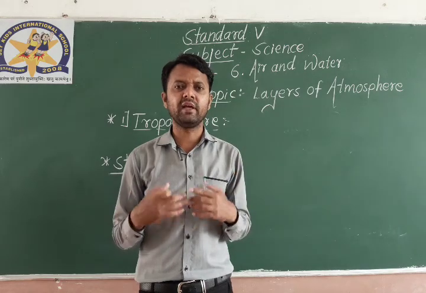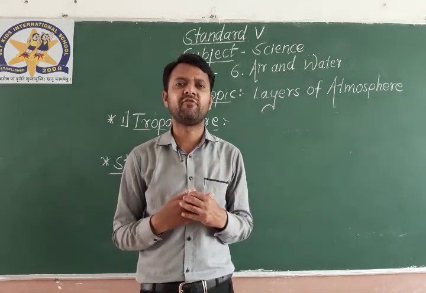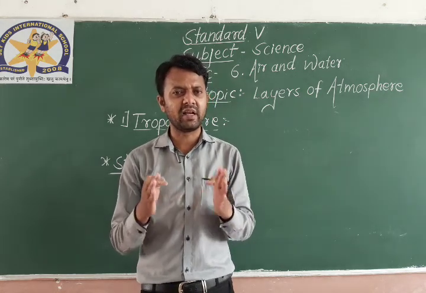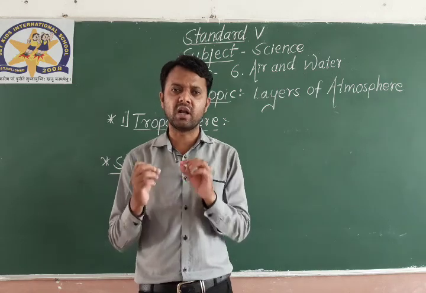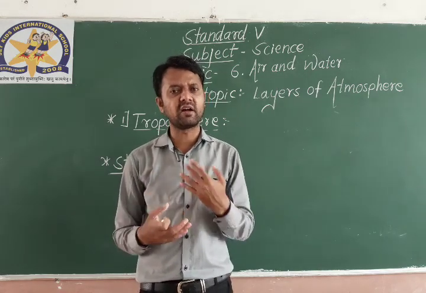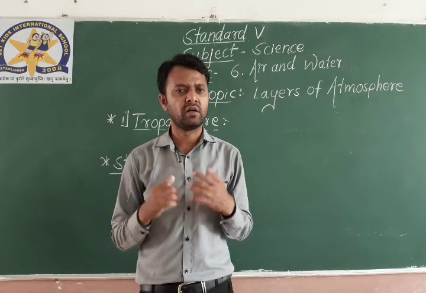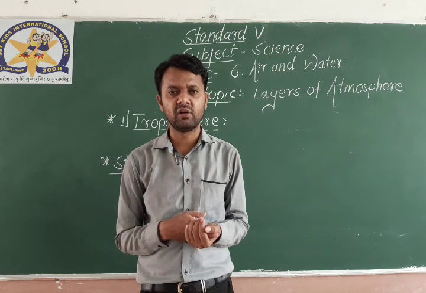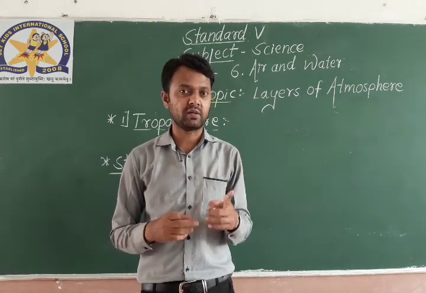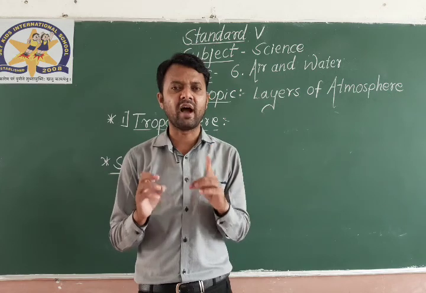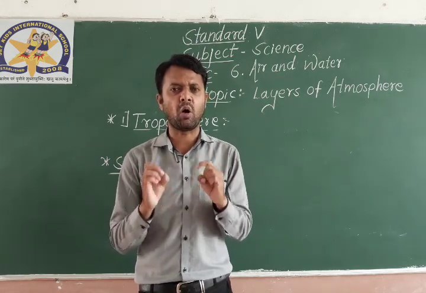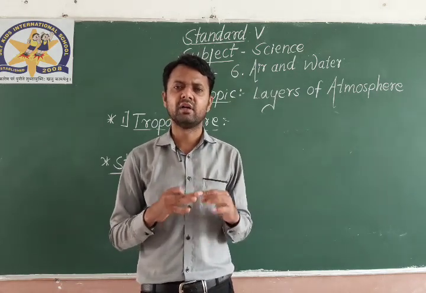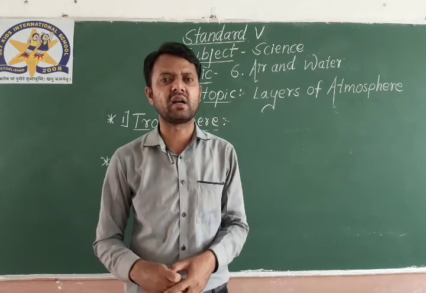We would all vanish if the direct ultraviolet rays of the sun came on us. But there is a layer called ozone which absorbs the ultraviolet rays, filters them, and provides the human beings and all the living organisms living on the earth with rays that are not so harmful, which are actually good for our health. The direct sun rays are very harmful, very hot, the hottest we can say. They can harm our body, even the entire living organisms living on the earth.